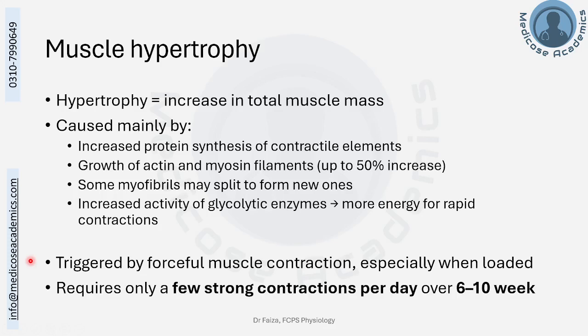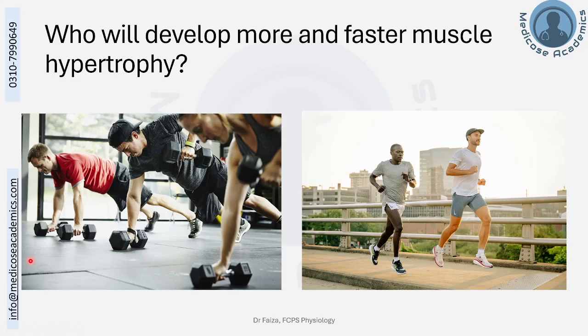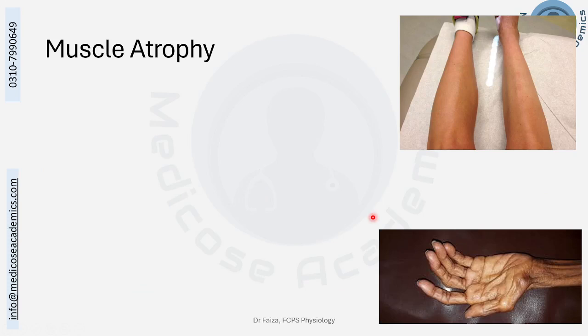It requires only a few contractions per day. For example, you can do push-ups and build up your muscles over a few weeks. So I hope you can guess which one of these people is going to develop a rapid muscular hypertrophy. Of course, those who are doing the resistance training, more rapidly as compared to those who are just running. Then muscular atrophy.